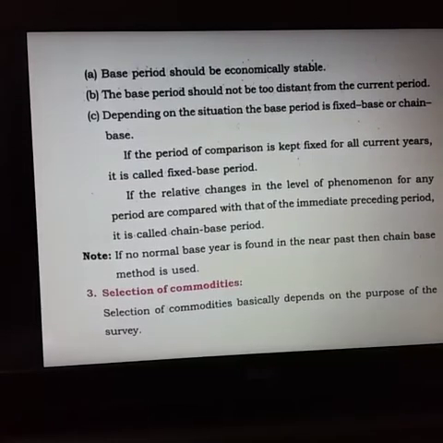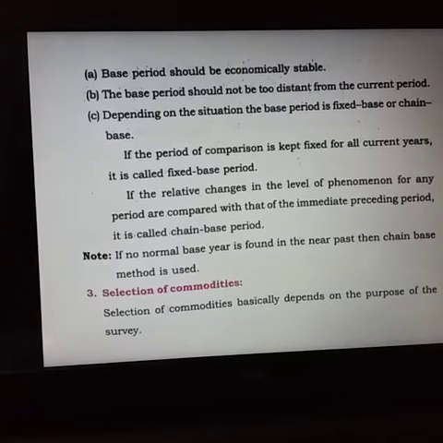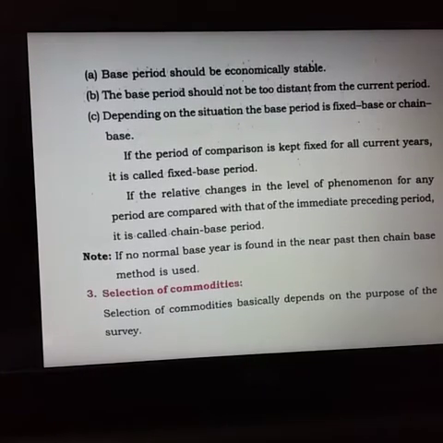Hello students. In the previous class, we had done the steps in construction of index numbers. We were done with the first two steps. The first step was defining the purpose of index number and the second step was selection of base period. In this video, we'll discuss the other remaining 5 steps.